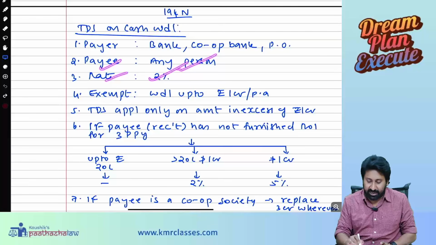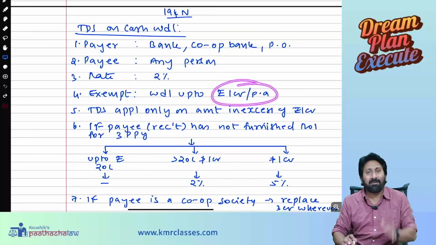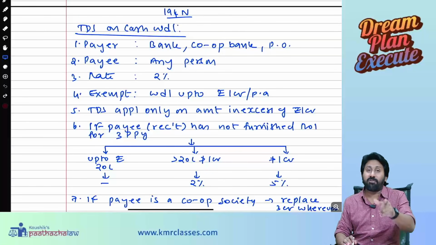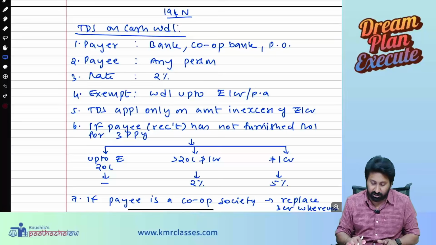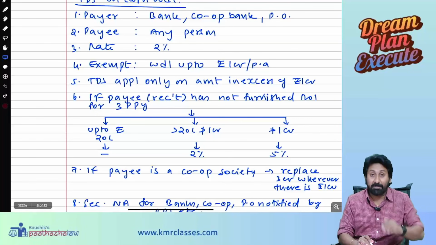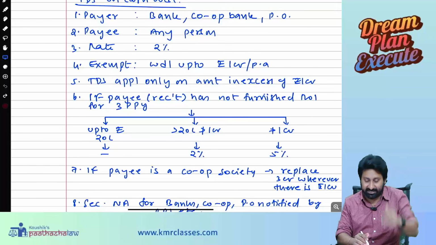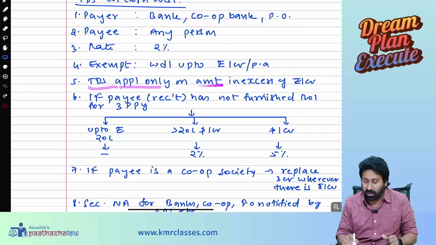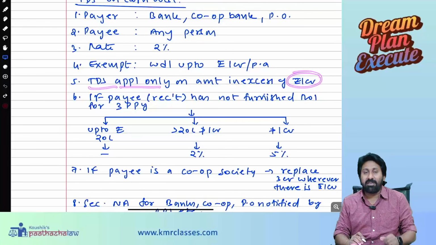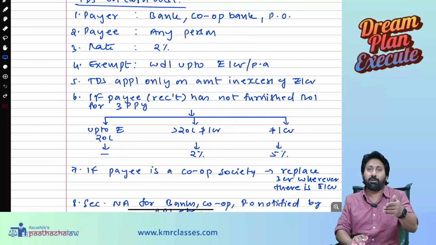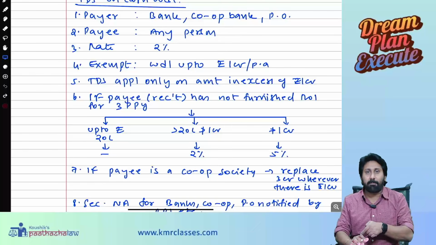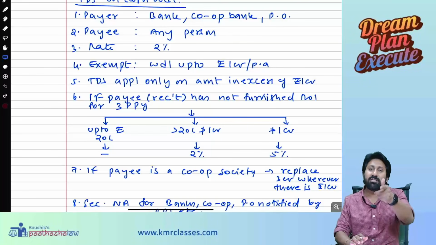Rate 2%, exempt up to 1 crore per annum, no problem. Beyond 1 crore, if you are withdrawing, there will be a TDS on that particular withdrawal. TDS is applicable only on the amount in excess of 1 crore. For example, if I withdraw 1.5 crore, TDS is not on the entire 1.5; whatever amount is in excess of 1 crore, TDS applies on that.